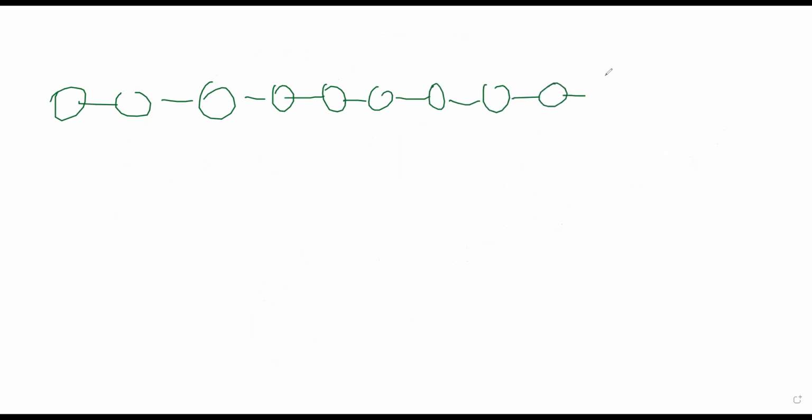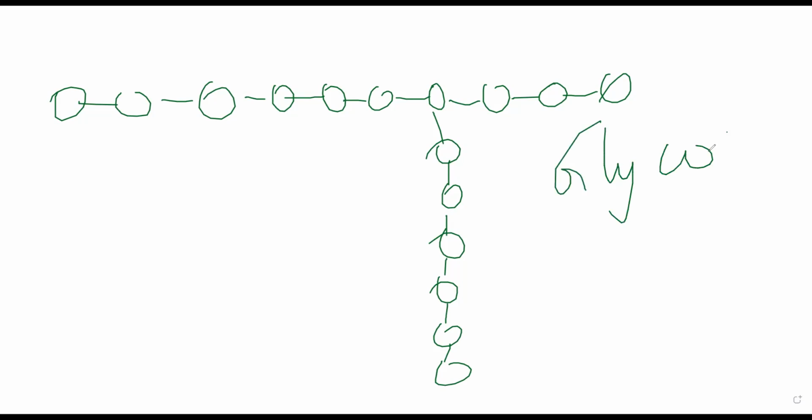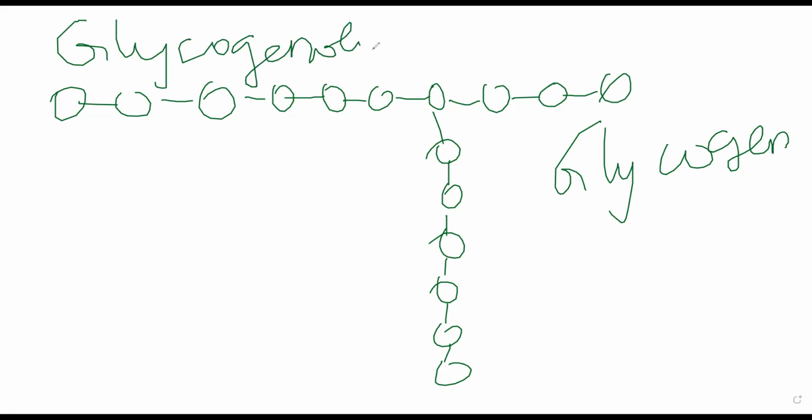So let us suppose we have a glycogen molecule here. 2, 3, 4, 5, 6, 7, 8, 9, and 10. 1, 2, 3, 4, 5, and 6. This is the basic glycogen molecule which you got at the end of glycogenesis. At the end of glycogenesis you start off with this. So this is glycogen. Now we are discussing glycogenolysis, the breaking down of glycogen.